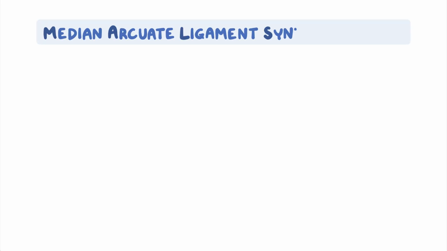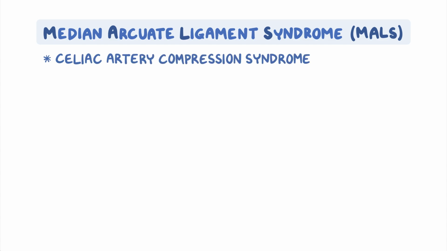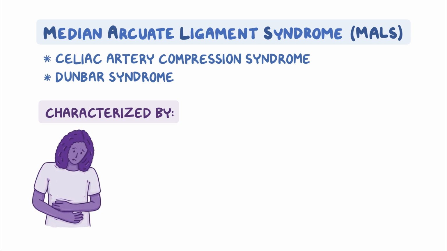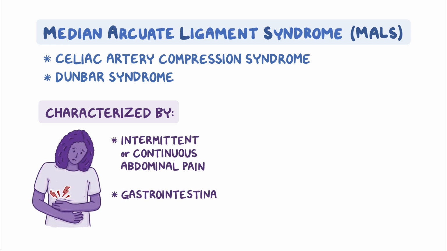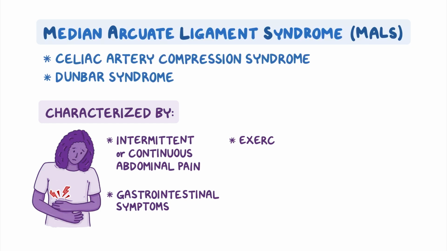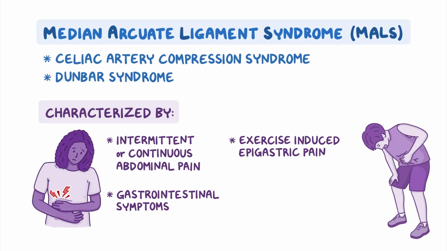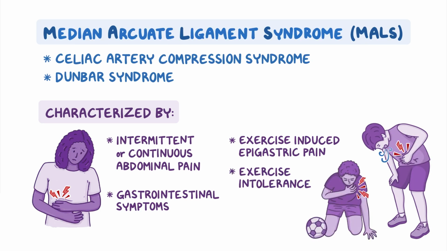Median Arcuate Ligament Syndrome, or MALS, also known as celiac artery compression syndrome or Dunbar syndrome, is a rare disorder that's characterized by varying degrees of intermittent or continuous abdominal pain, gastrointestinal symptoms, and/or exercise-induced epigastric pain or exercise intolerance.